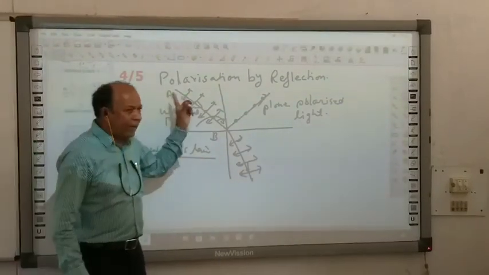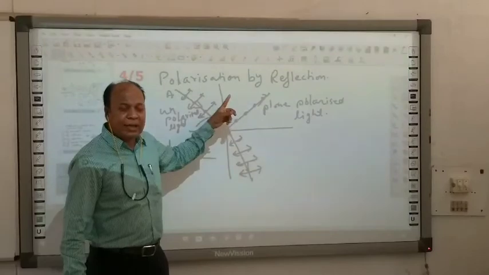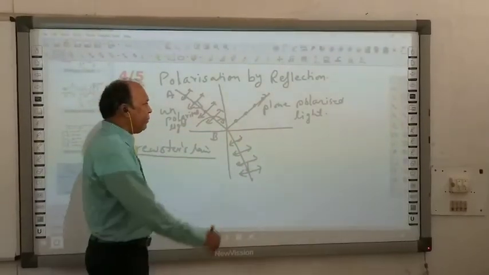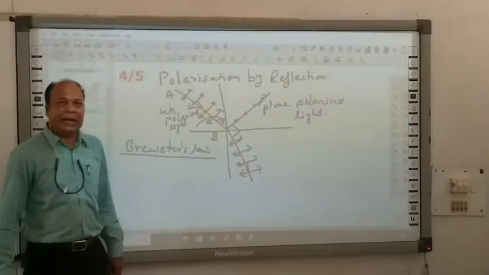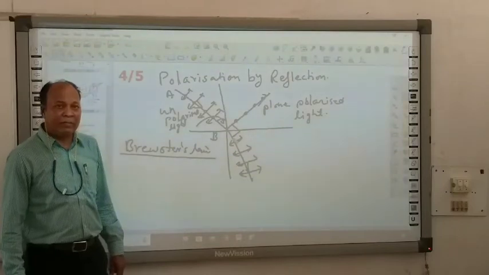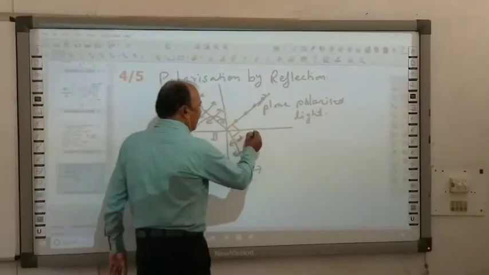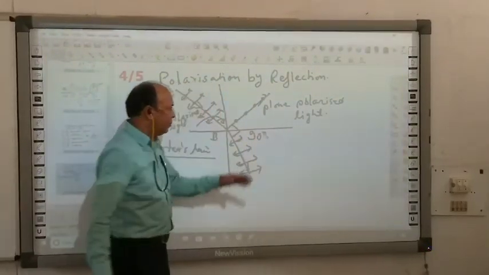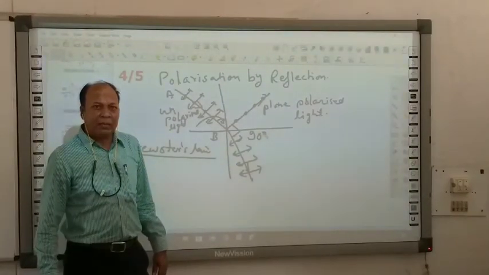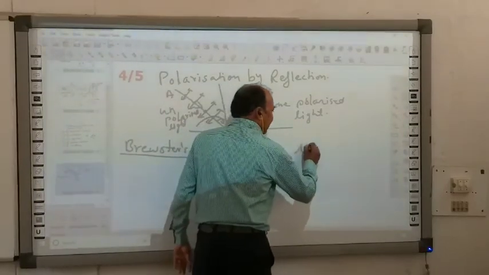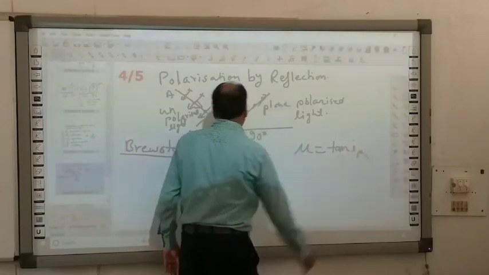He found that when this light ray is partially reflected and partially refracted, and the angle between the reflected ray and refracted ray becomes 90 degrees, that is, the reflected ray and refracted ray become normal to each other, then we may prove that the refractive index of the medium mu will be tan IP.